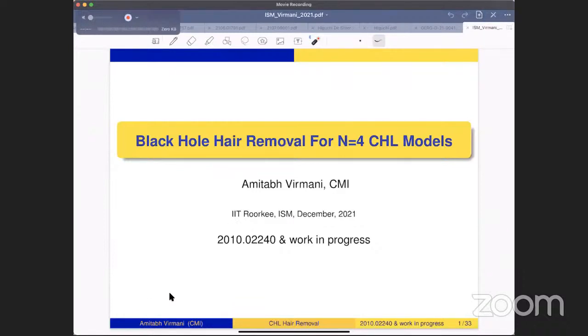Okay, so let me start by thanking the organizers for putting together this conference and inviting me to speak. I will be talking about black hole hair removal for n equal to 4 CHL models. I will explain the phrase CHL models as I go along. This is based on a paper that we put out last year and some work in progress.